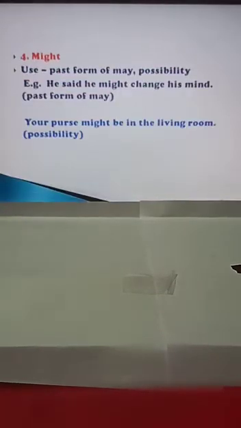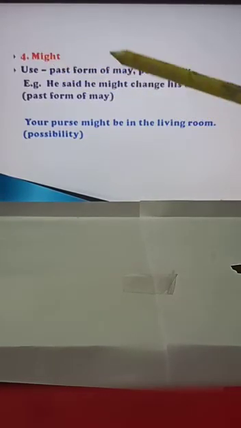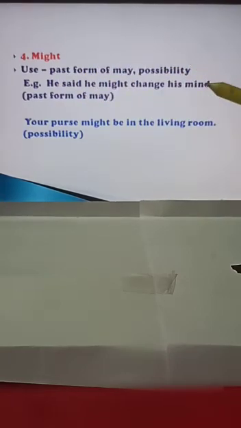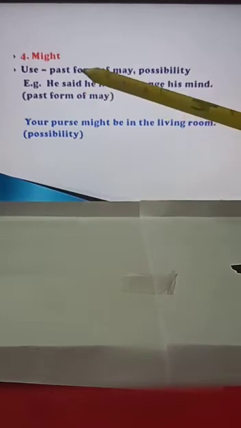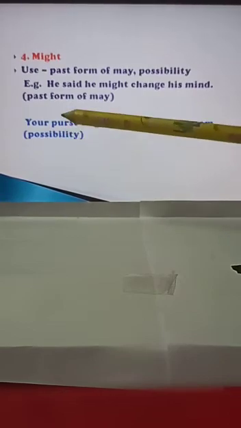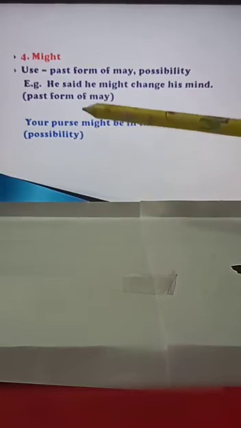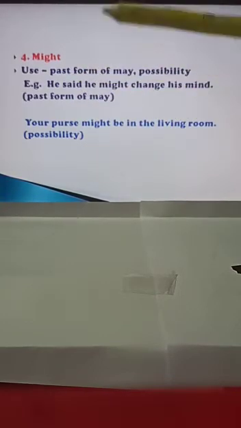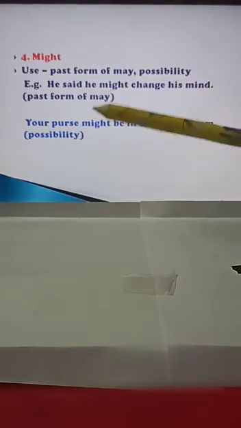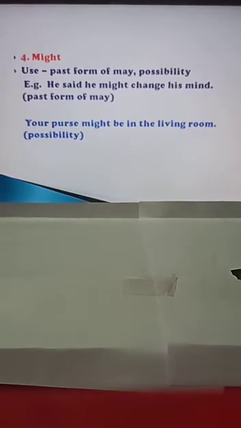Okay, now might. What is the use of might? The past form of may is might. Again there is a possibility. For example, he said he might change his mind. He said he might change his mind means now he's not sure, he could change his mind. Your purse might be in the living room. Possibility, not sure. Okay, children, see one thing more. May is used when there is a strong possibility. Might is also used for possibility, but might is used for a weak possibility. There is a difference between may and might.